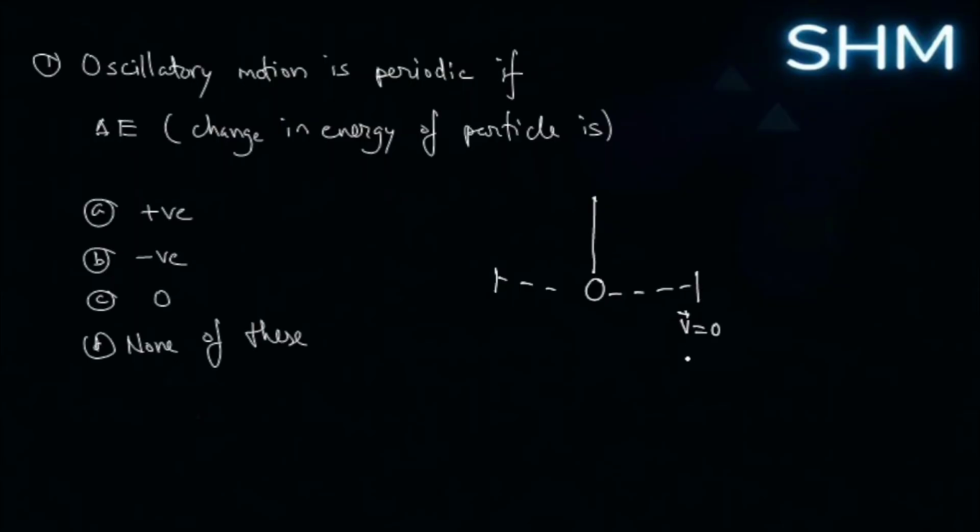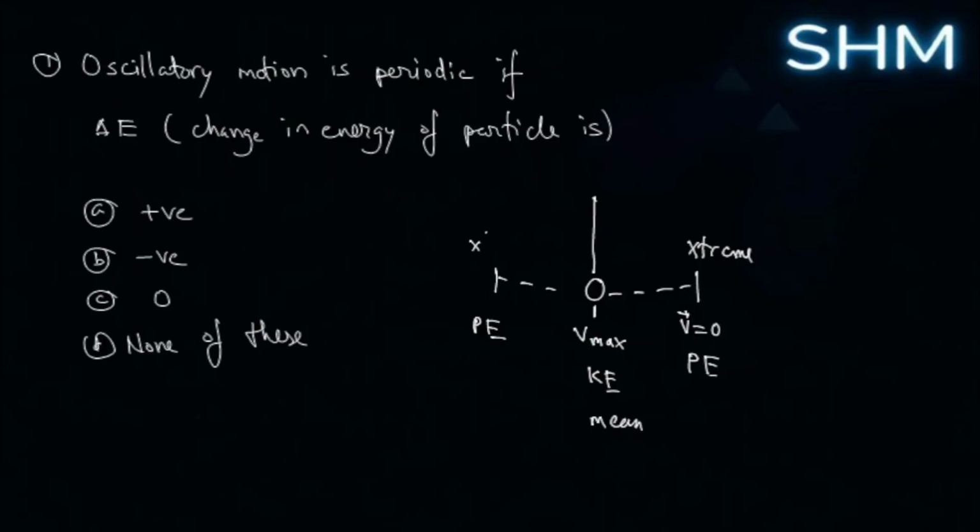At that point, the energy it has is purely potential energy, and at this point where the velocity is maximum, the energy it has is kinetic energy. So all the potential energy at this extreme point gets converted to kinetic energy at the mean position,